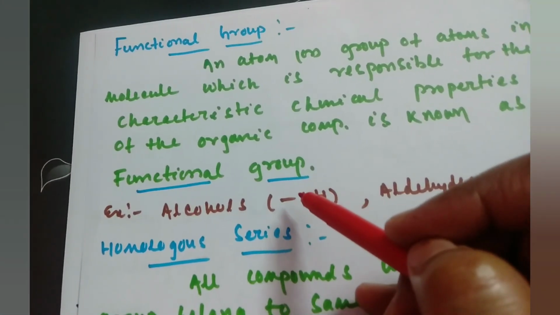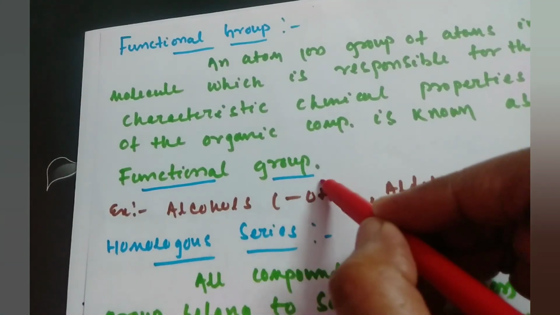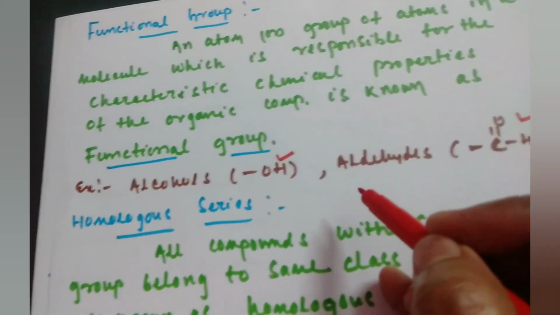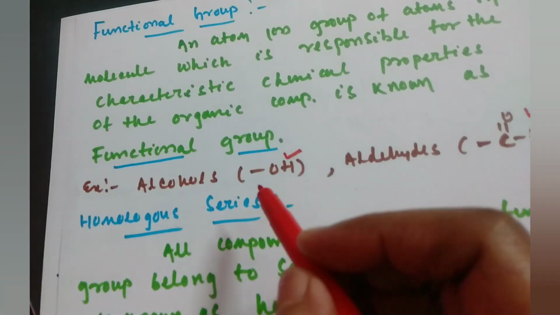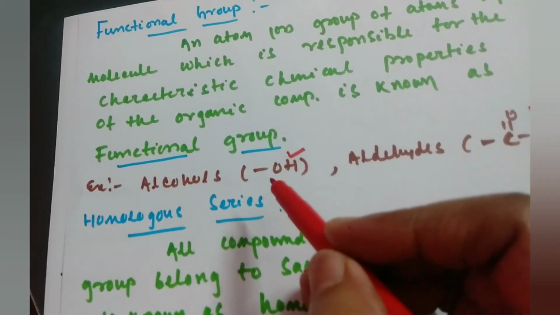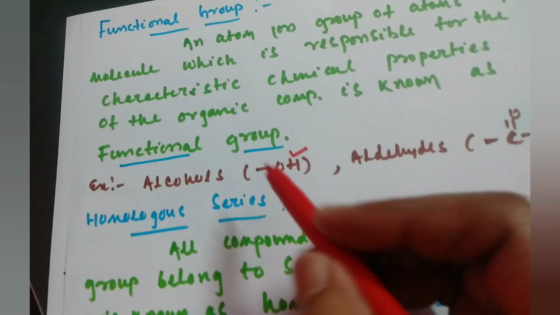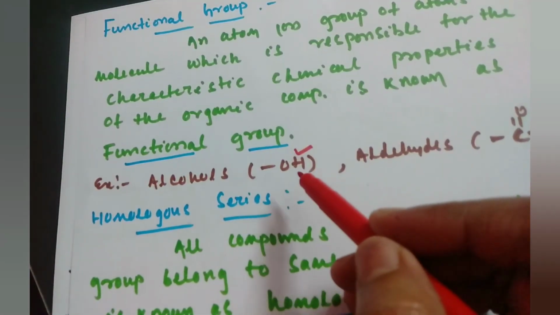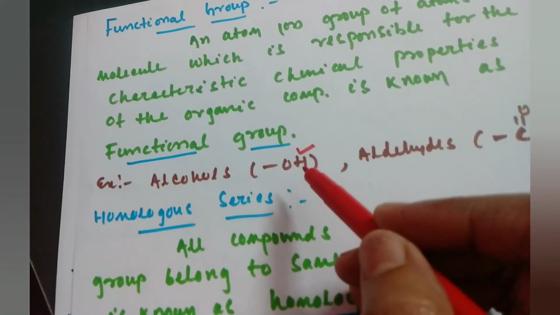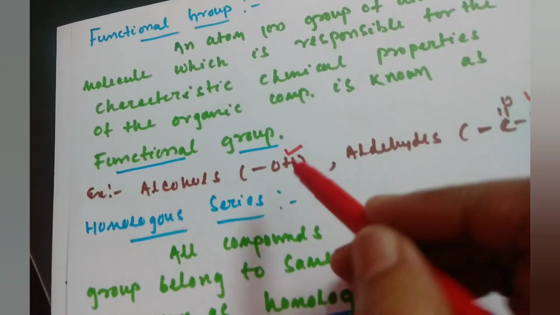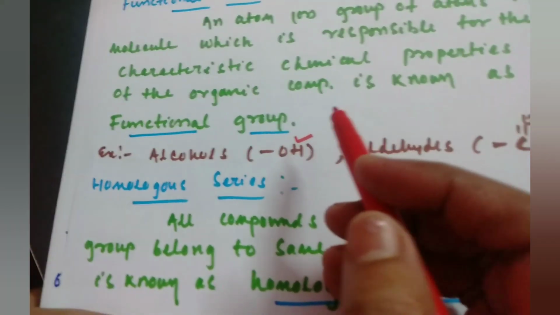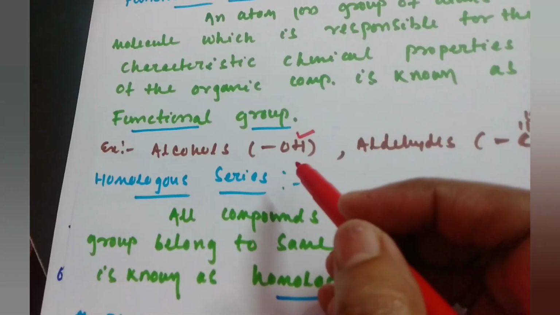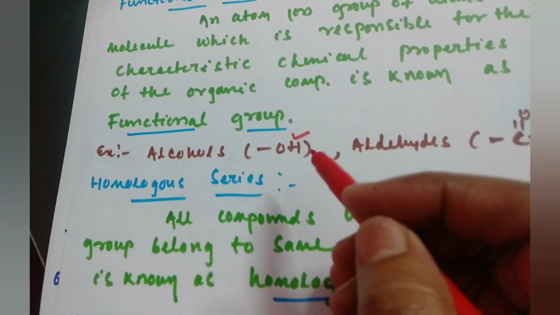Suppose if I write alcohol, the functional group of alcohol is OH. Similarly, the functional group of aldehyde is CHO. Similarly, the functional group of carboxylic acid is COOH. Now if I write ethyl alcohol, methyl alcohol, propyl alcohol, butyl alcohol, in every series of alcohol there is the presence of only one functional group, that is OH. So this functional group is responsible for all the chemical properties of the alcohol compounds. This is responsible for all the properties of the compound. That is why it is called the functional group.